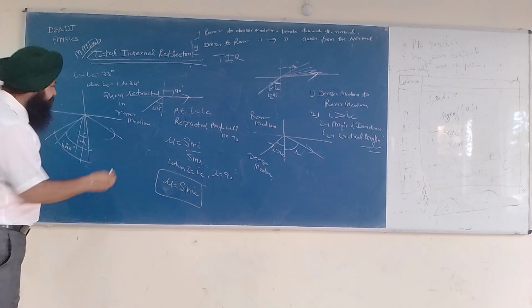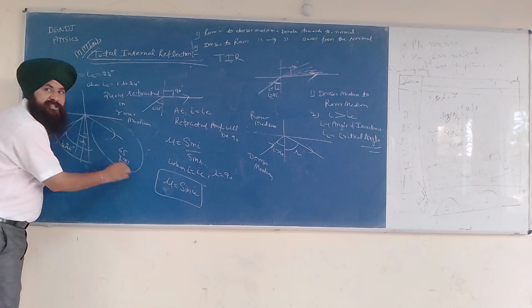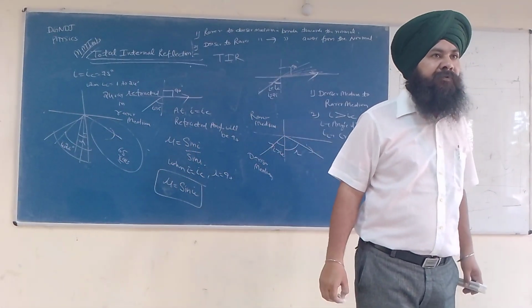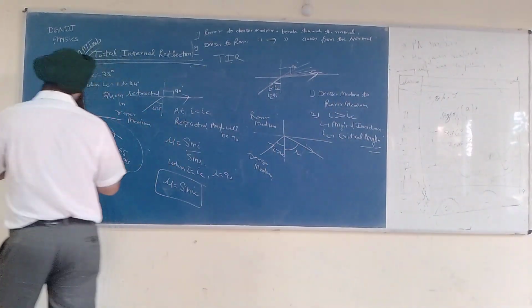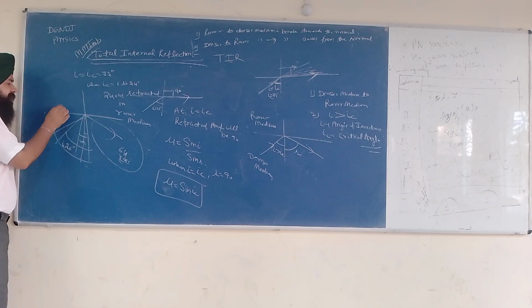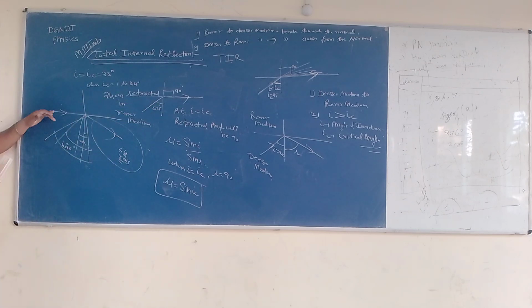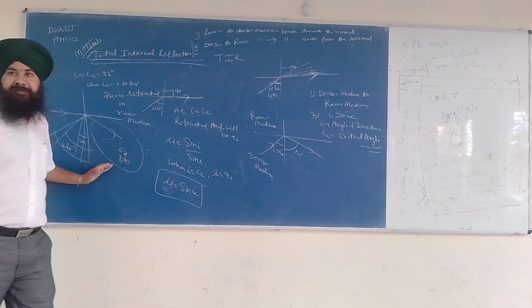Sorry, not 65 but 64, because when the light is incident normally, it will again travel along the same path. So we are getting 64 rays in this medium.